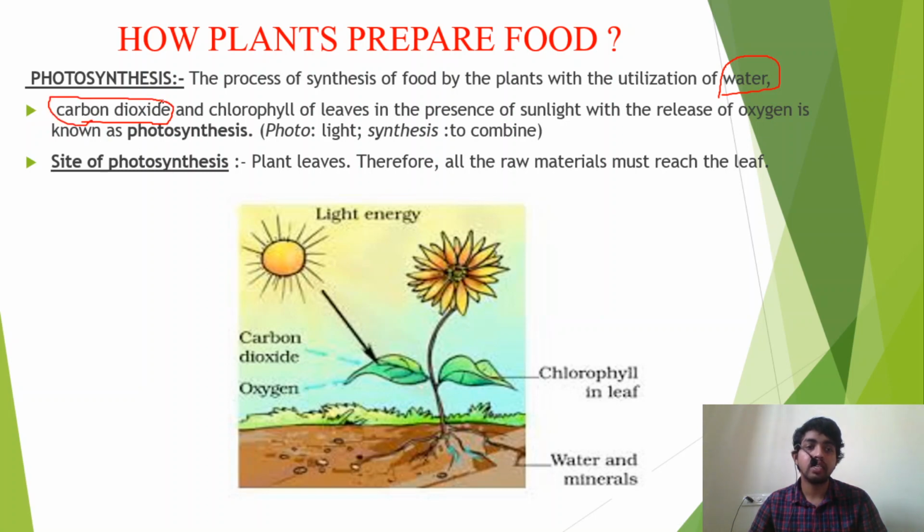Air is a mixture of gases. Plants also need chlorophyll, which is already present in the leaves, and sunlight. At the end of photosynthesis, oxygen is released.